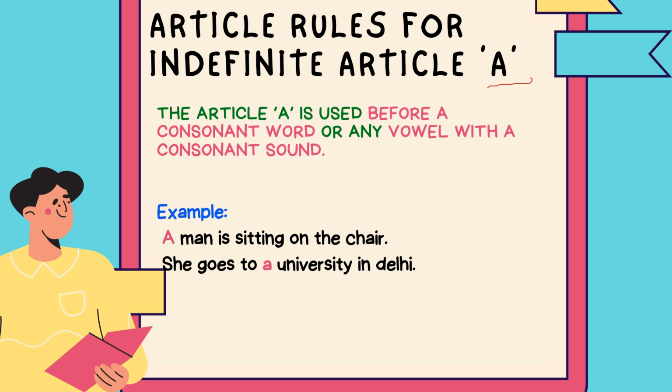Because I have clearly mentioned that the sound is important, the letter is not important. When I say university, what is the sound? It starts with a Y sound, not a vowel sound. That's why it is considered a consonant sound, and if it's a consonant sound, a is the perfect thing to use here, right? That's why for university, always use a.